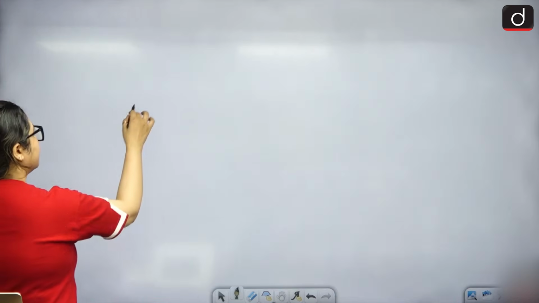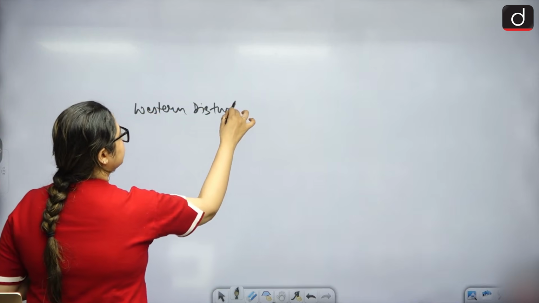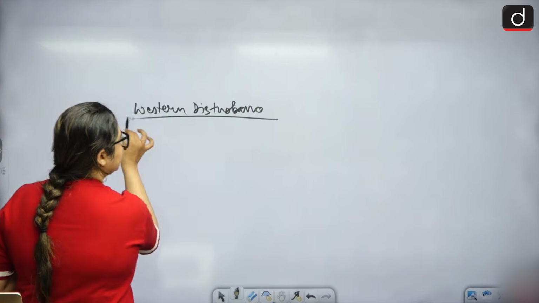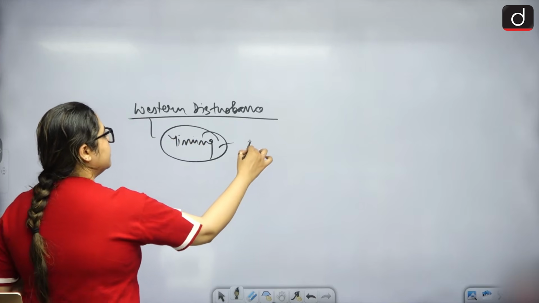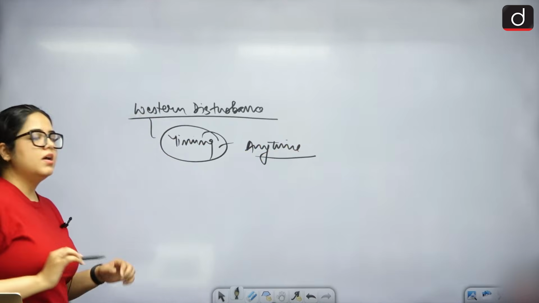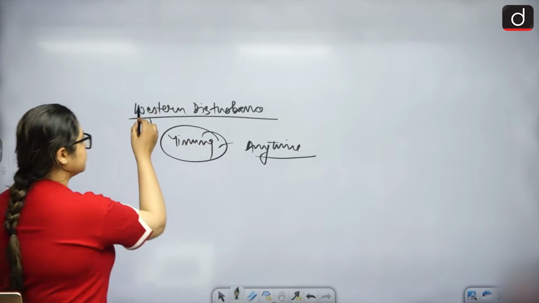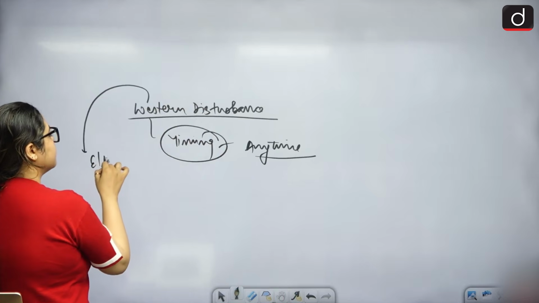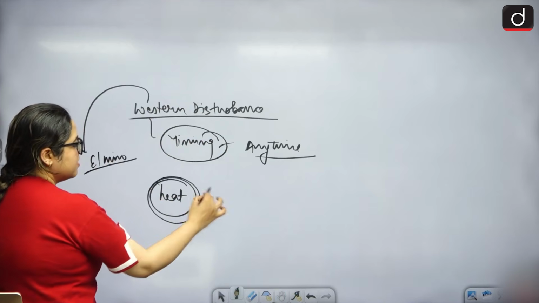Okay, what has added on to this? Western disturbance. Because of that, the timing has conflicted. It is happening anytime now, and it is more dangerous. Why? Because of Western disturbance, because of the concepts like El Nino, we have far more heat.